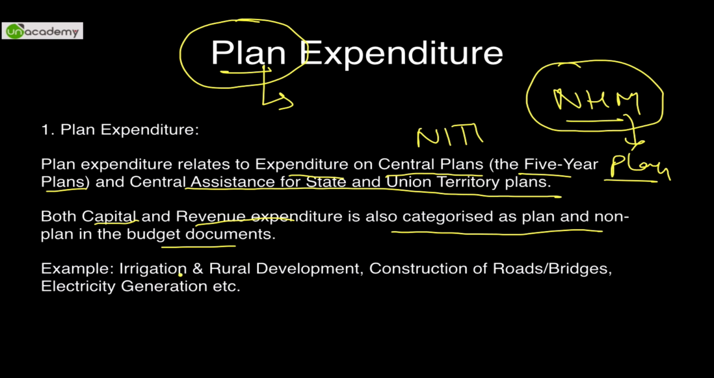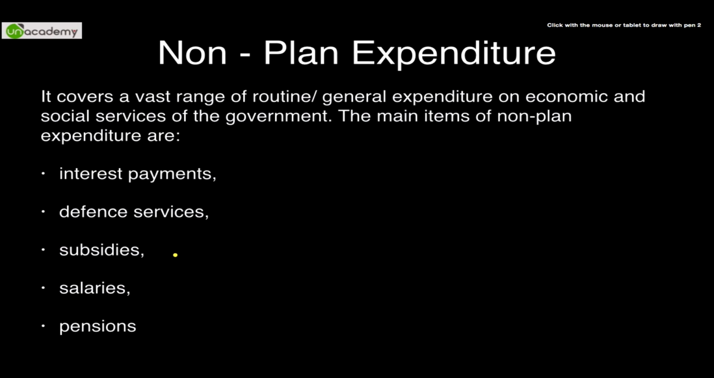For example, irrigation and rural development, construction of roads and bridges, national highways, etc., electricity generation, building of dams, all these are planned expenditures. Just the opposite are the non-plan expenditures, something that you do not plan about. You cannot plan these expenditures because these expenditures are charged. Salaries of Supreme Court judges, salaries of High Court judges, pension of Supreme and High Court judges. By the way, please remember, pension of High Court judges and Supreme Court judges comes from the Consolidated Fund of India, whereas